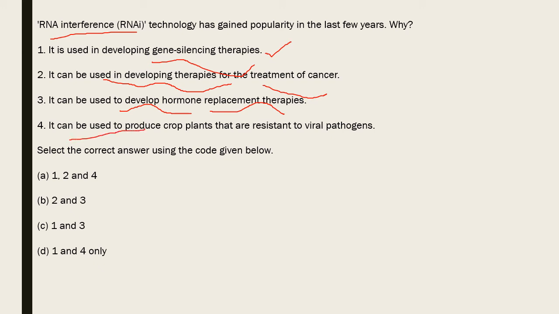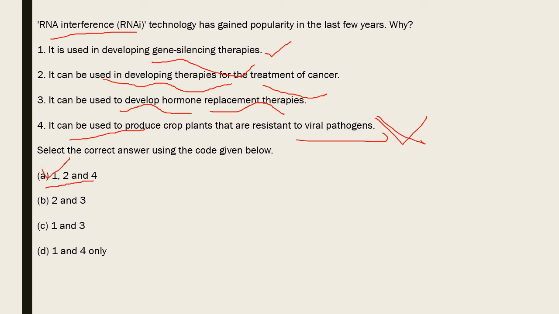It can be used to produce crop plants that are resistant to viral pathogens. Yes, it can be used to produce resistance to viral pathogens. So 4 should be there, 2 should be there, 1 should be there. So the only option carrying 1 to 4 is A. So A is the answer.